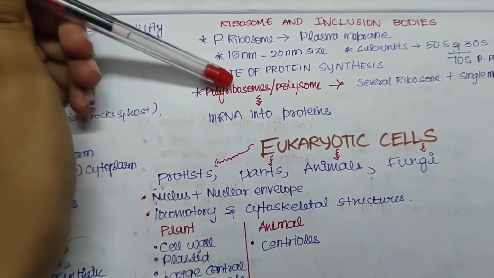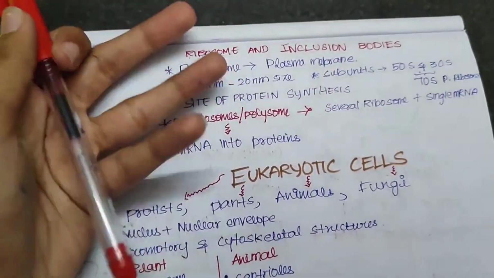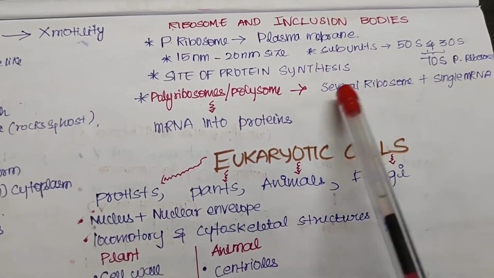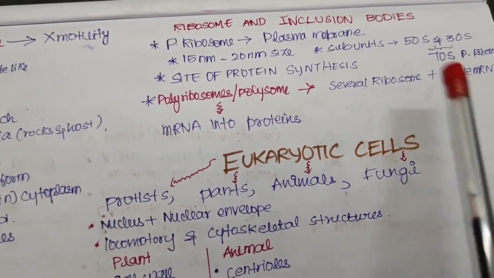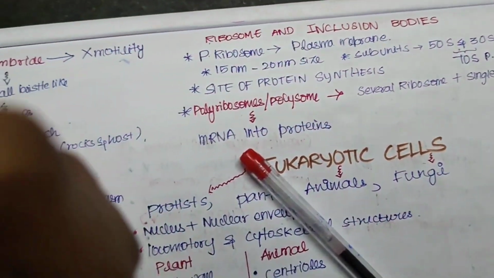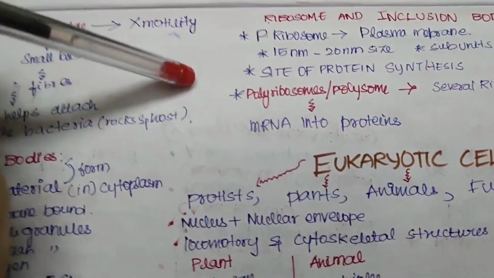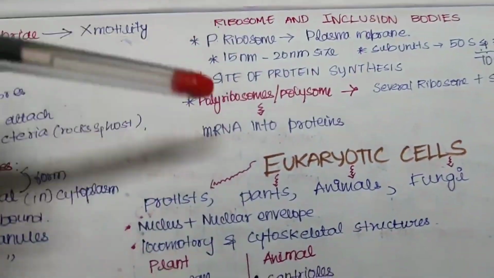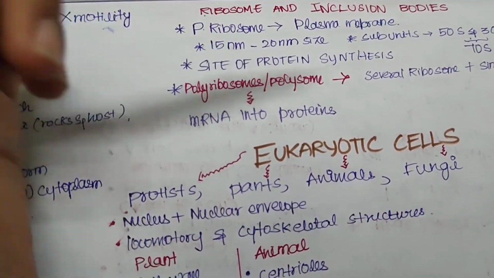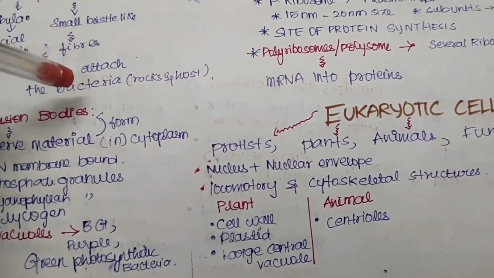And we have something called polyribosomes or polysome. These are made when several ribosomes, that is many ribosomes, are attached to a single mRNA. Know this word. What is a polyribosome or polysome? Several ribosomes plus a single mRNA together form this. And these ribosomes translate the mRNA into protein. We have the central dogma, right, where we will talk about all this in the 12th chapter. We will discuss this later. So, what is the function of polysome? It is to translate the mRNA into protein. Are we good with the prokaryotic cells?